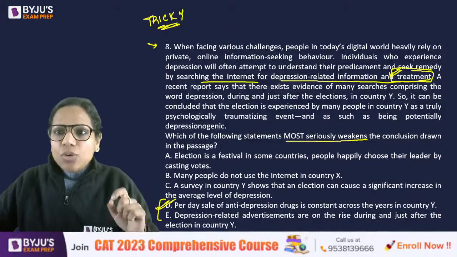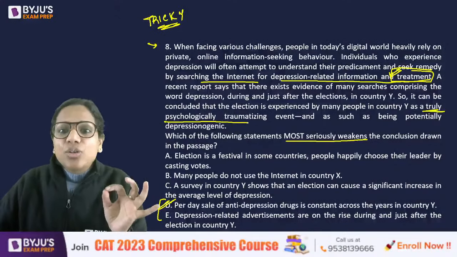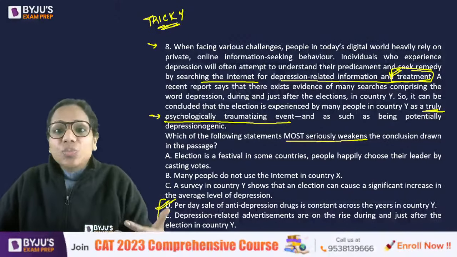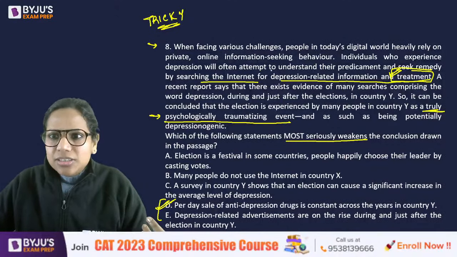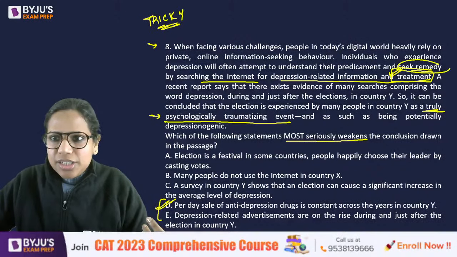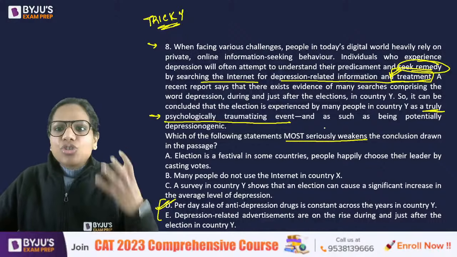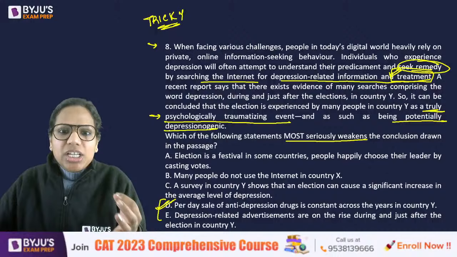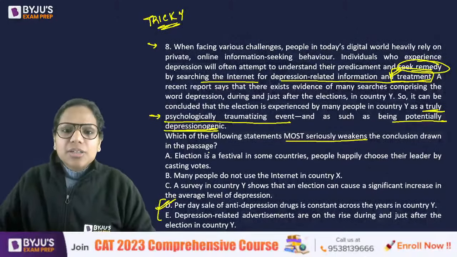And now see how we are phrasing depression as a truly psychologically traumatizing event, something that would need treatment, right? These people are seeking remedies. The word remedy was also there. I didn't read this part perhaps. So a truly psychologically traumatizing event, and as such potentially depressionogenic, something that can give birth to depression, right?